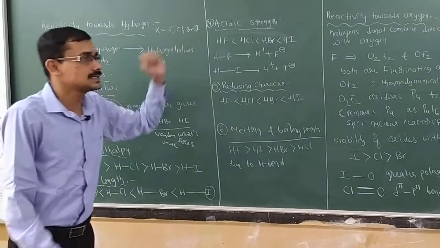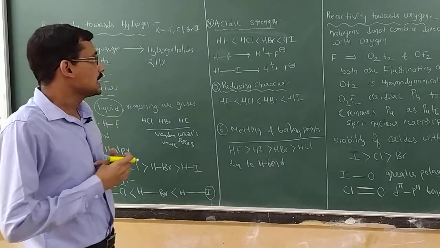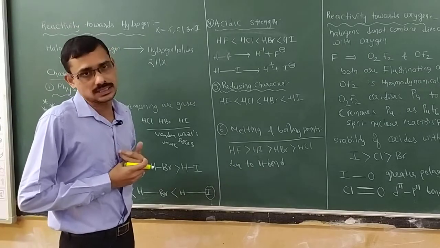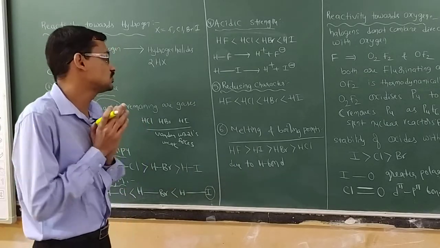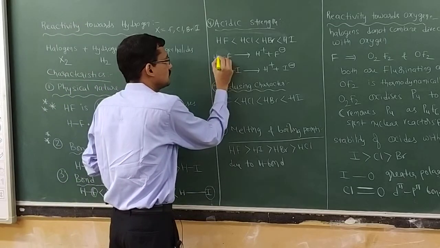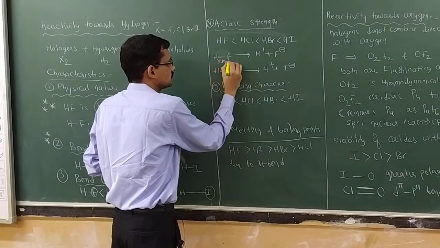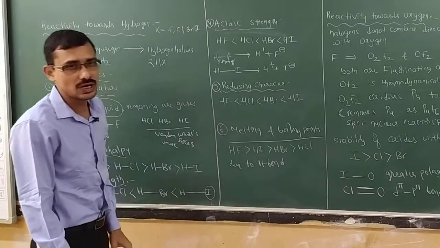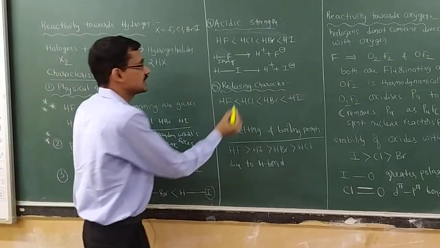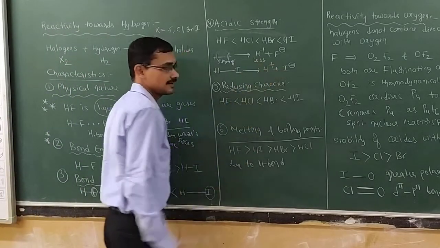Next, acidic strength. Acidic strength depends upon bond strength. Now, which will cleave readily? You see, HF: the bond is very strong. You are unable to cleave it readily. So we get here very few H plus ions.